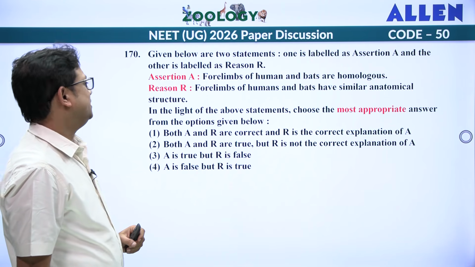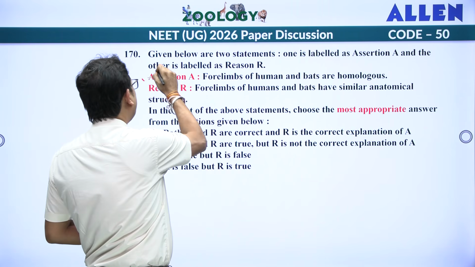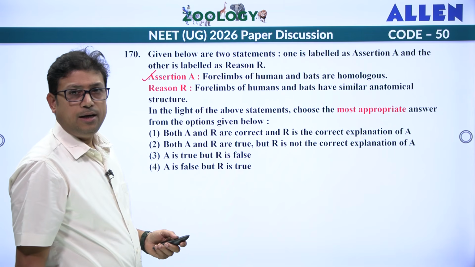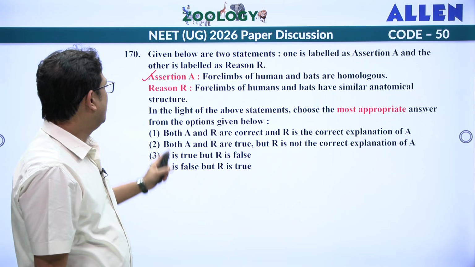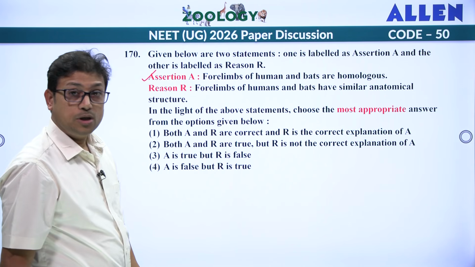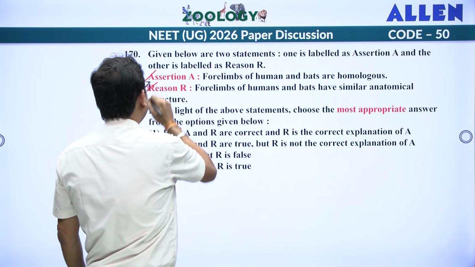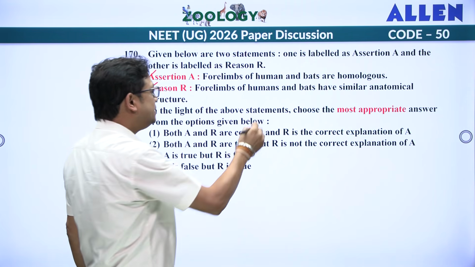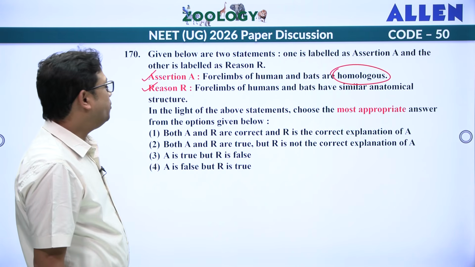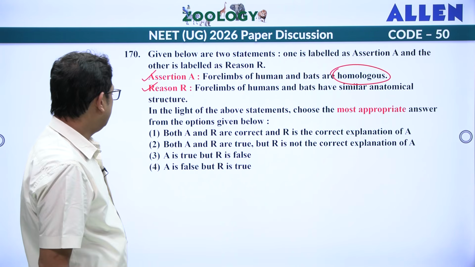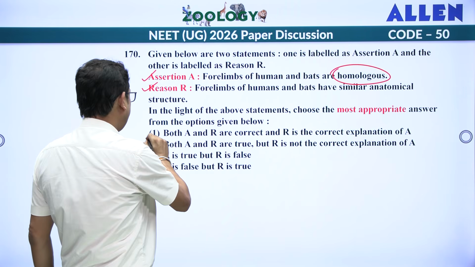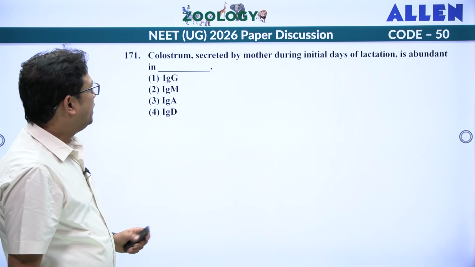Forelimb of human and bats are homologous. Yes, they are homologous. Why? Homologous means function is different, embryological origin is same. So reason, forelimbs of human and bat have similar anatomical structure. Yes, this is also correct, and it is correctly explaining. That is the reason why we call it homologous, because they have similar anatomical structure but dissimilar function. So both A and R are correct, and R is the correct explanation, first one. Next,